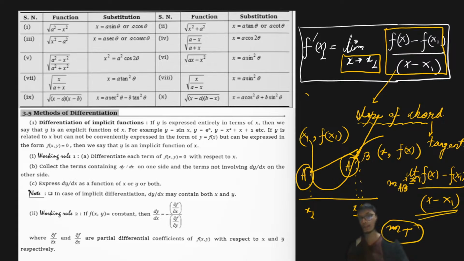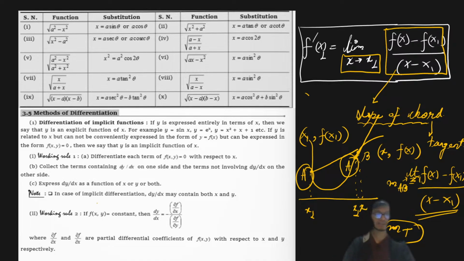But after we learn this particular definition, we don't need to actually calculate the limit every time we calculate our derivative. So what we are going to do is remember certain formulas that will help us solve our questions quickly, right? And even with those formulas, sometimes the formula becomes very tedious to solve easily. Therefore, we try to introduce some other way that is called parameterization. We try to express our x and y in terms of some parameters so that our differentiation becomes much easier.